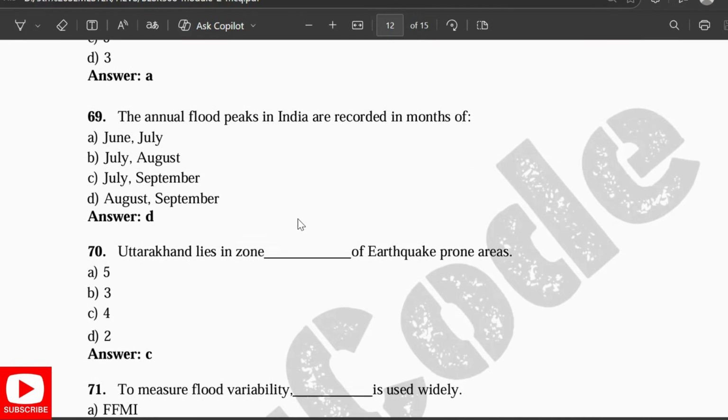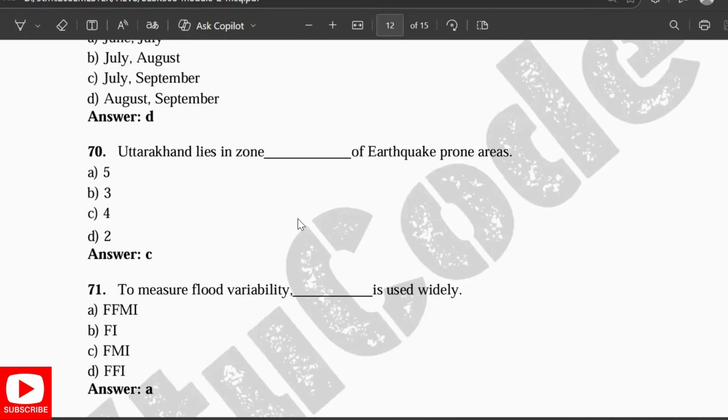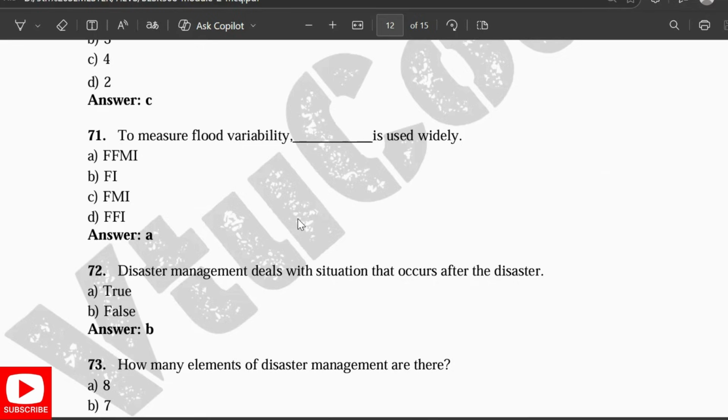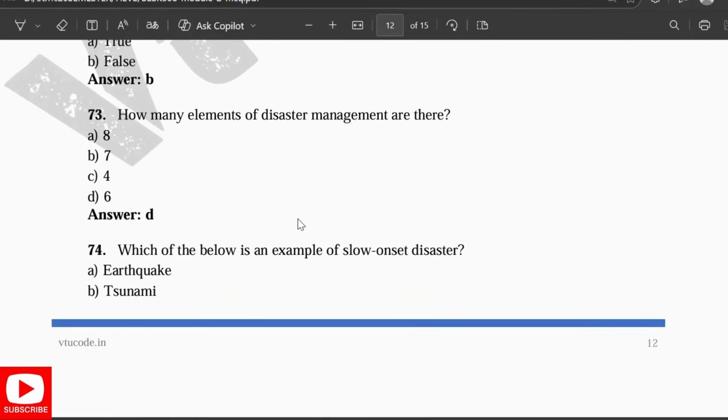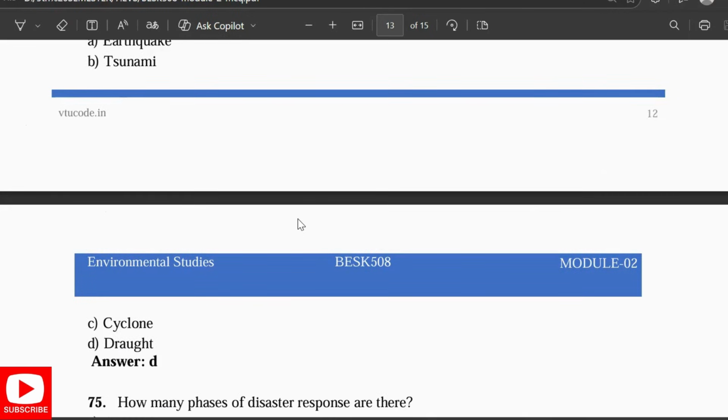The disasters are classified into two types. The annual flood peaks in India are recorded in the months of August and September. Uttarakhand lies in the region of core of earthquake-prone zone. To measure the flood vulnerability, FFMI is widely used. Disaster management deals with the situation that occurs after the disaster falls. How many elements of disaster management are there? 6.